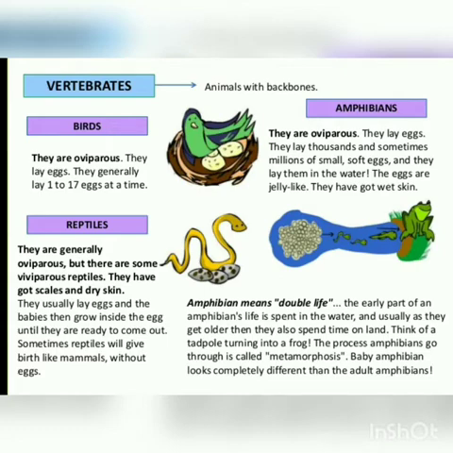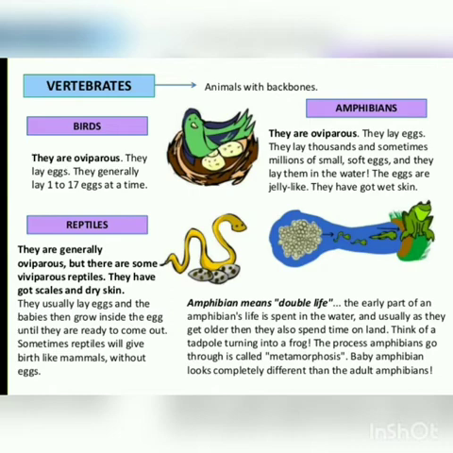Then birds, they are oviparous. What are oviparous? That means oviparous means they lay eggs. They generally lay 1 to 17 eggs at a time. They don't lay one egg, they always lay more than one egg at a time. They have feathers on their body. They can fly. Their feathers are light in weight.